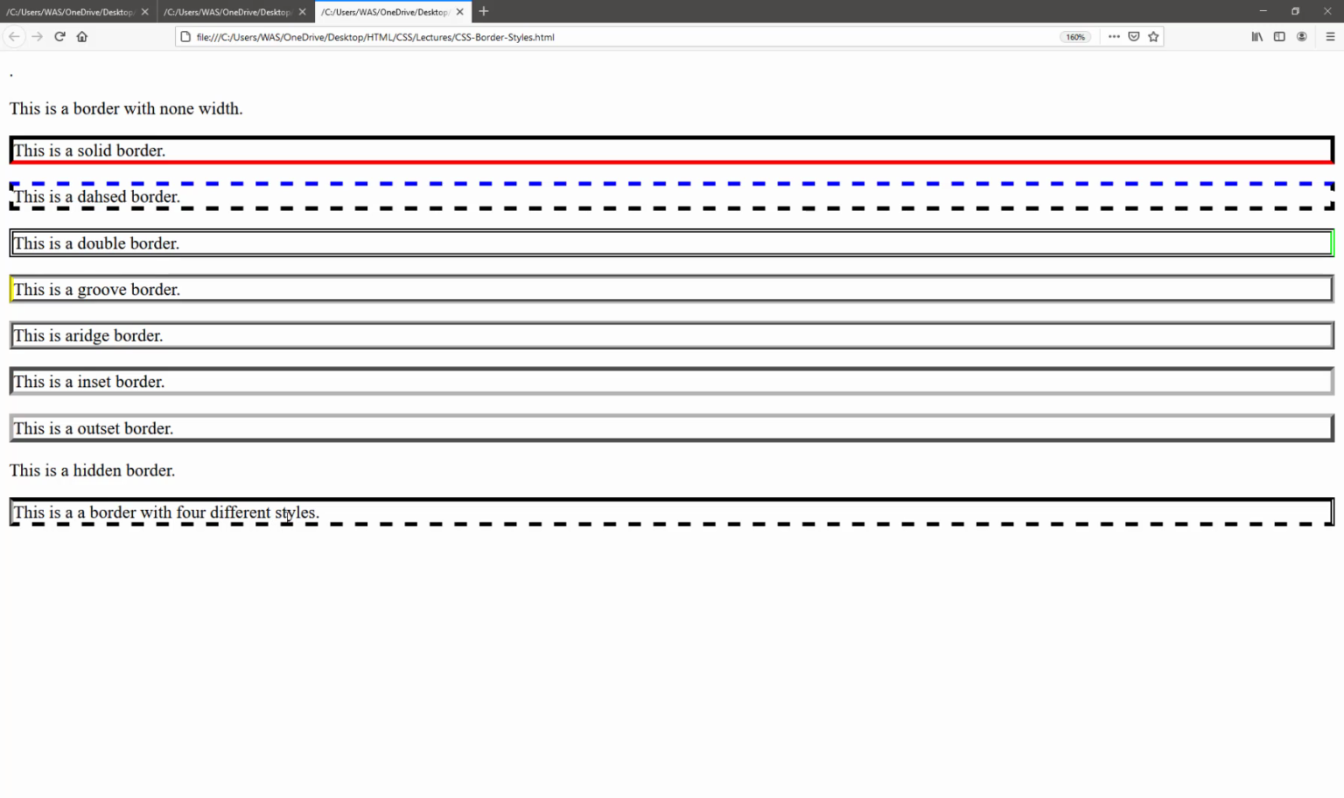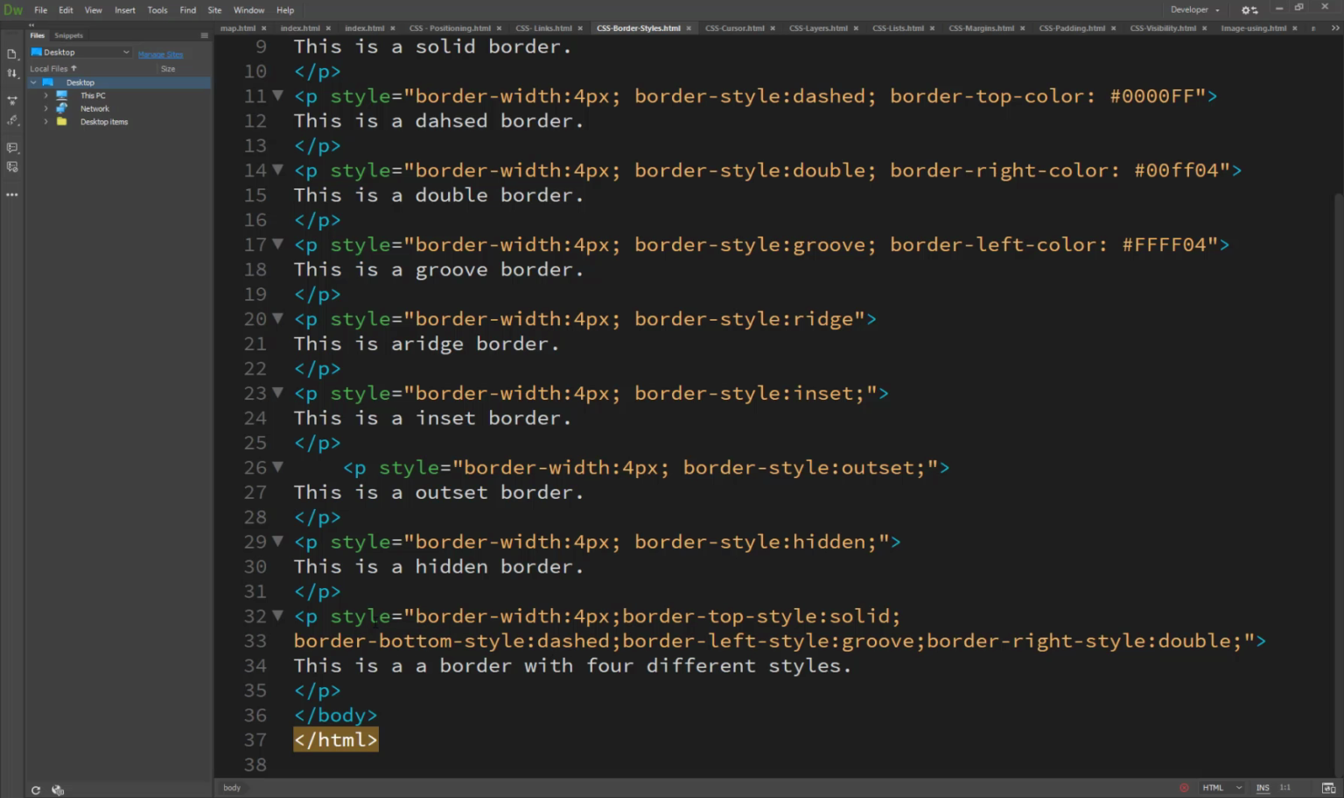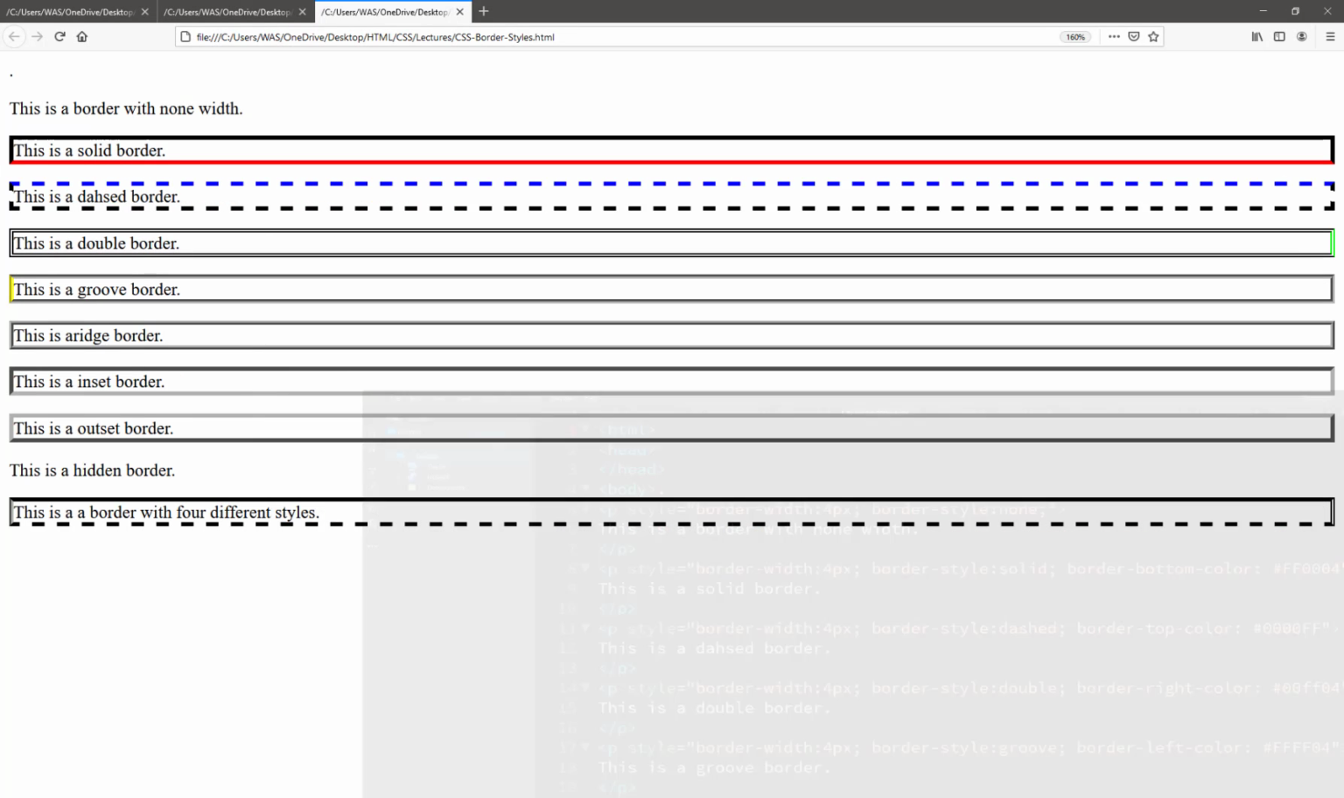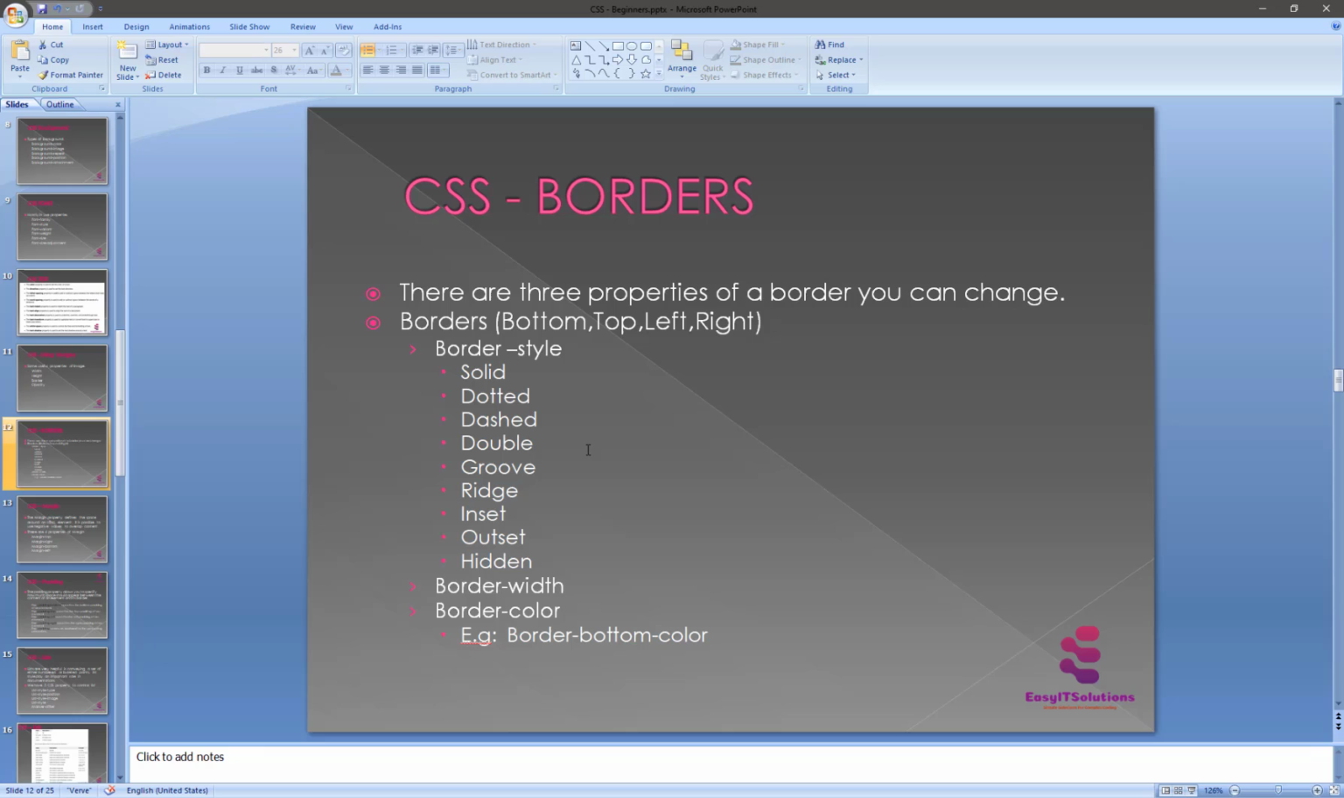And in the last example there are four different borders. The upper side is solid, the right side is double, the bottom side is dashed, and the left side is groove. So here you see in the last one, the border top style is solid, the bottom is dashed, left is groove, and right is double, as I already told you. So this is basically the usage of the borders here. I've set all border types here.